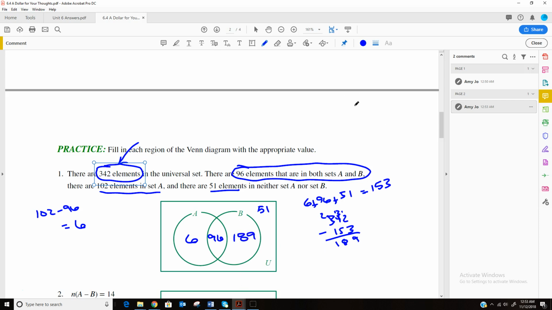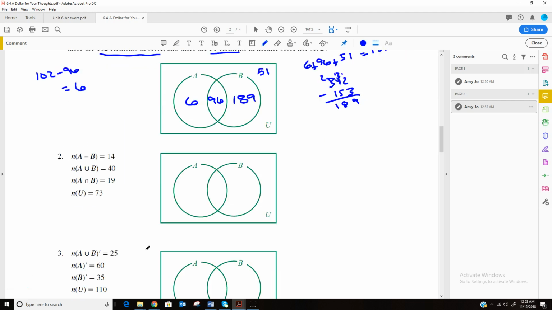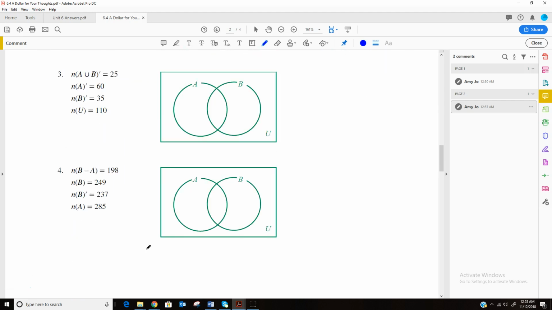So in other words, I would want the 189 that I have in B that aren't in the intersection, plus 96 that are in the intersection, plus 6, plus the 51, that should total 342. I'm going to double check. 15, 21, 22, so far so good. 10, 19, 24, and yes, that adds up to 342. So that's how you do that. You just kind of go by the process of elimination until you have everything taken care of. And that's it. So go ahead and do these other few practice problems here.